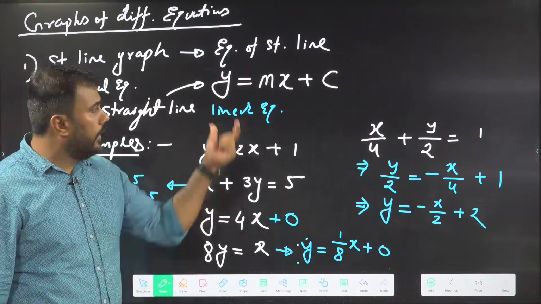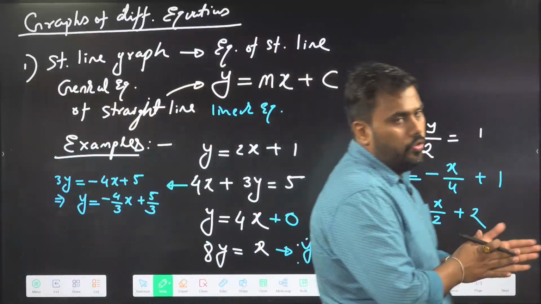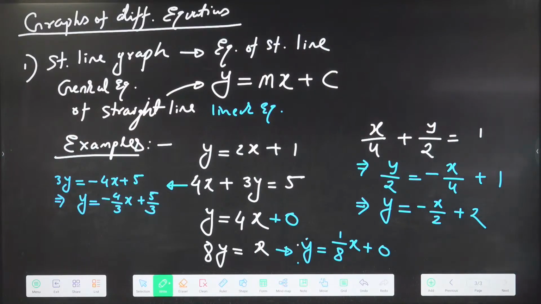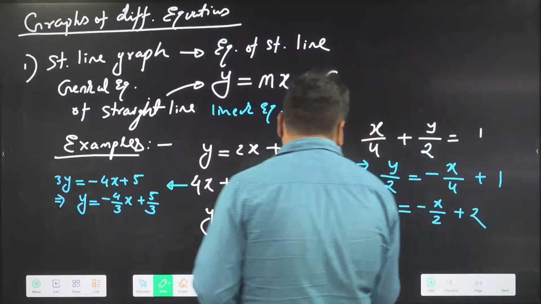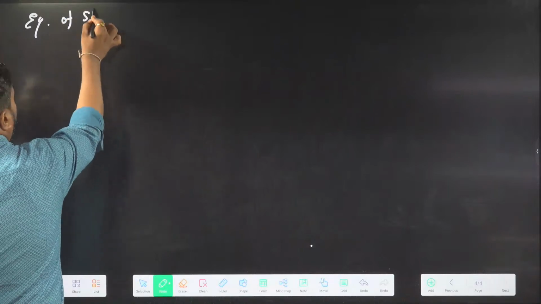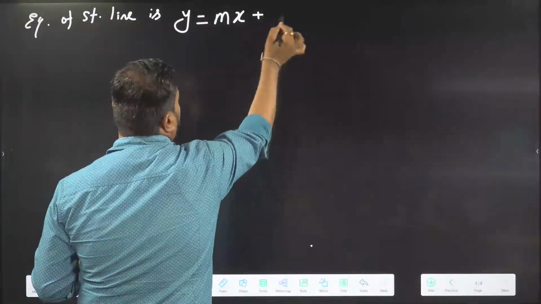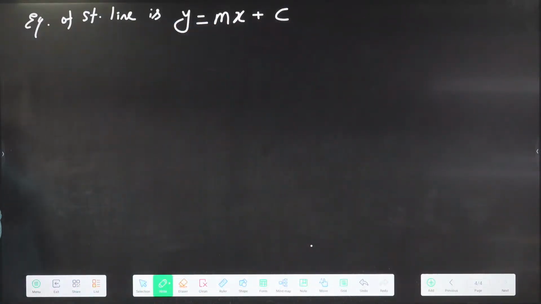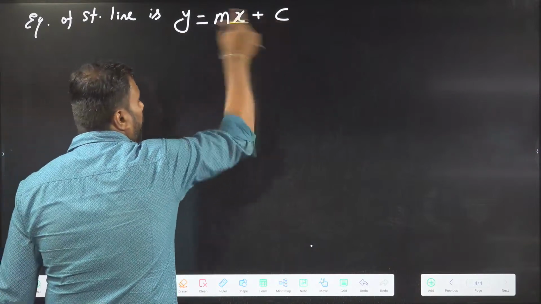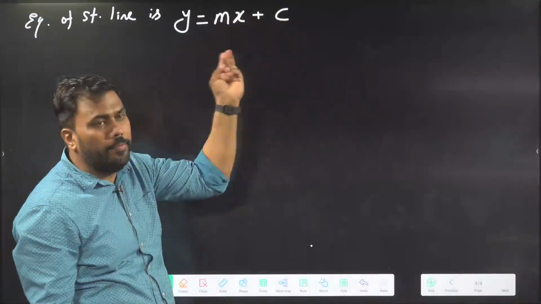So do you understand the standard equation of a linear equation, the standard equation of a straight line? Okay, very good. So let us observe the standard equation of a straight line and its graph. We have learned till here that the equation of a straight line is of the format y equal to mx plus c. Now we will understand what this m means and what this c means. We will understand the meaning of m and c.